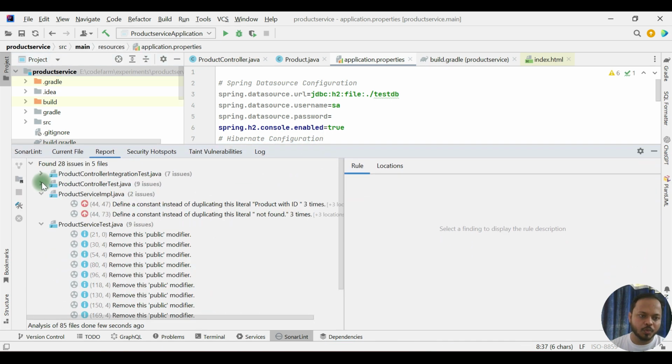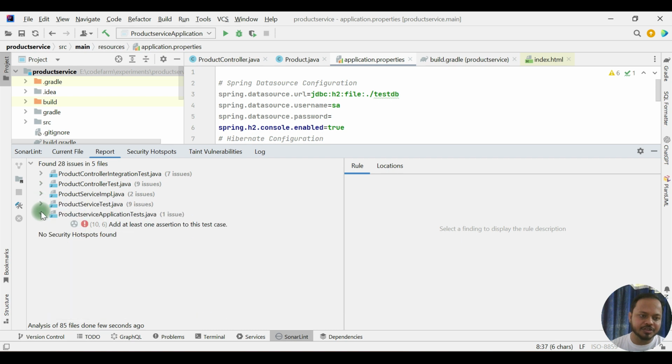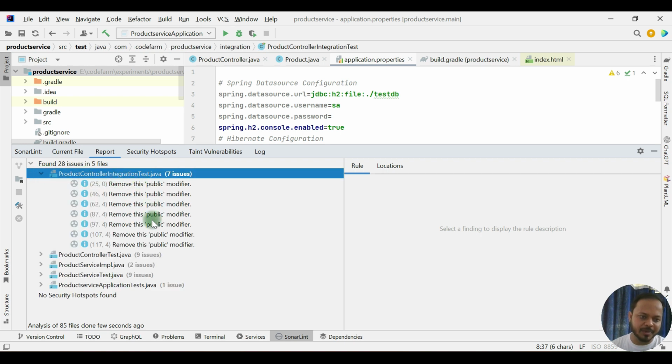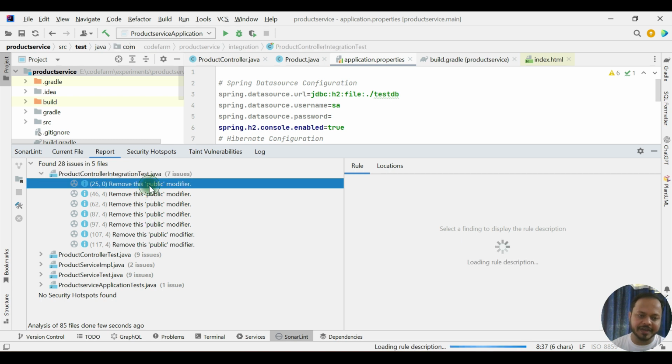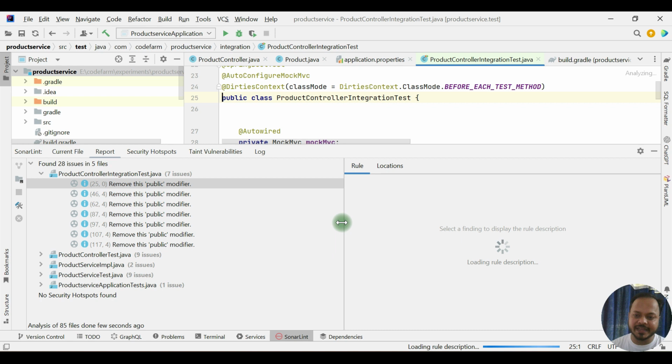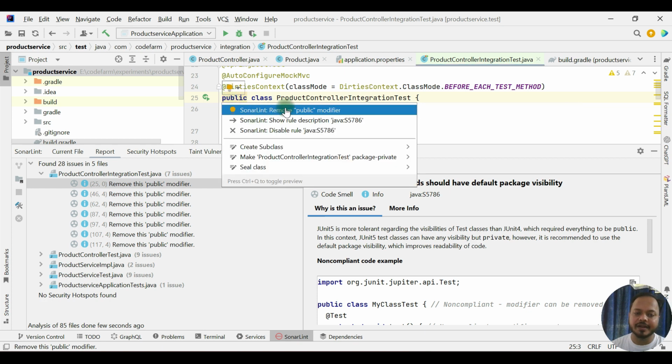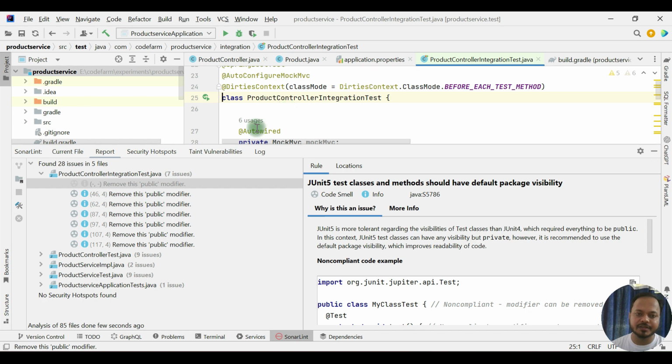So it found 28 issues in 5 files. Let's see one by one. In the integration test, remove this public modifier. It is saying that it is not needed in all the test classes, not the source class file, but it has identified to remove this public. If you double click this one, you will be able to come here. SonarLint says remove public modifier.